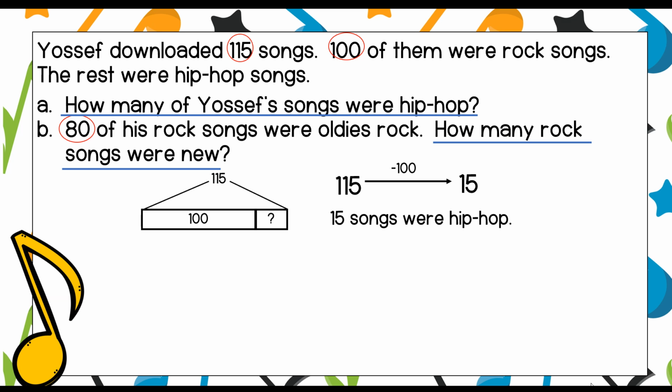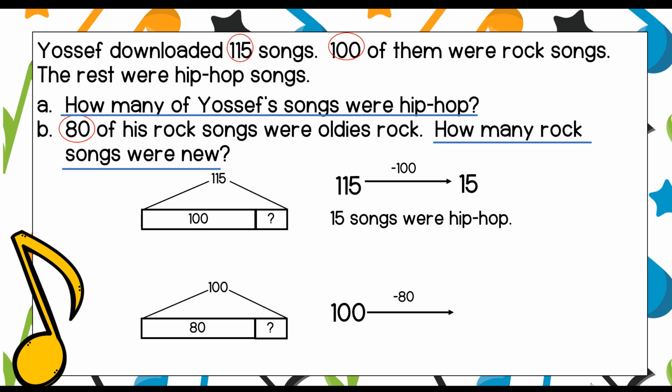Now, let's go to part B. We know that 100 of his songs were rock songs, right? Well, 80 of them were oldies rock. The rest of them were new rock, like what you might hear on TikTok or the radio today. So I have to take 100 and then take away 80.